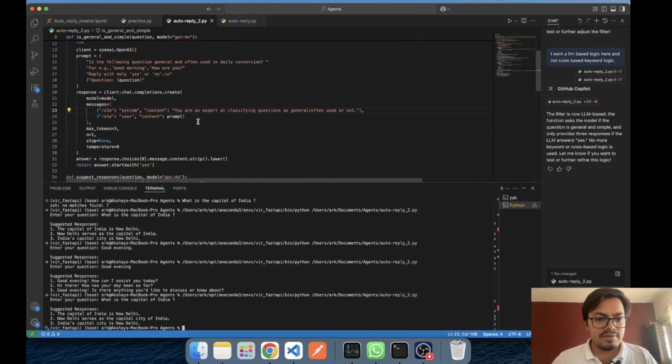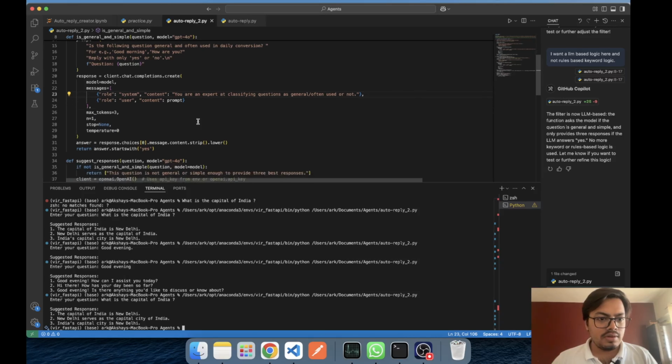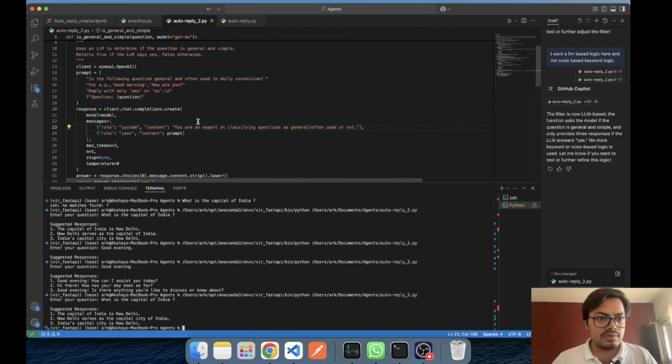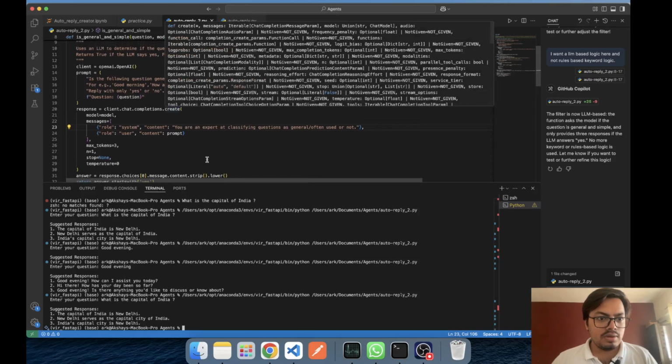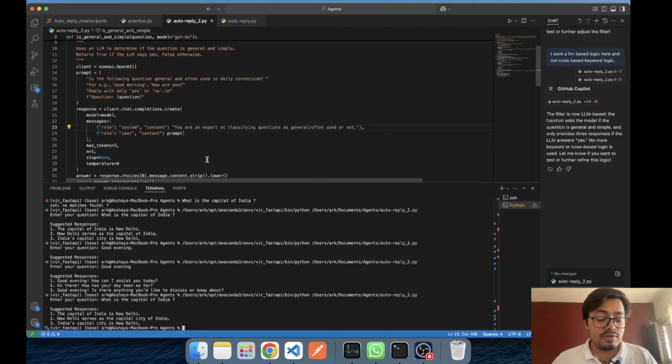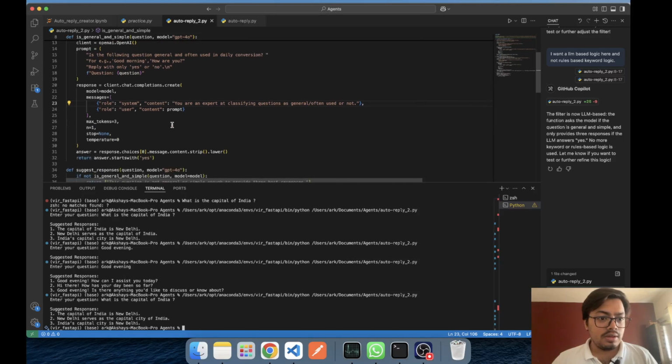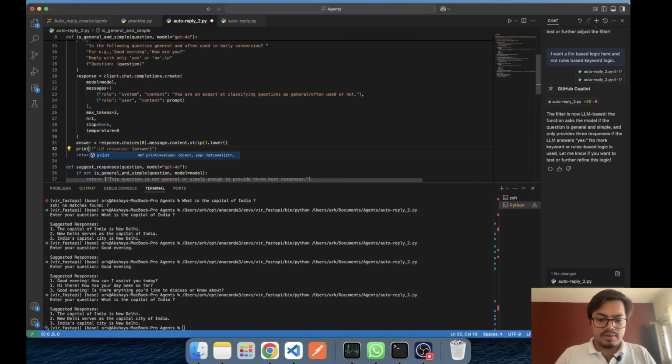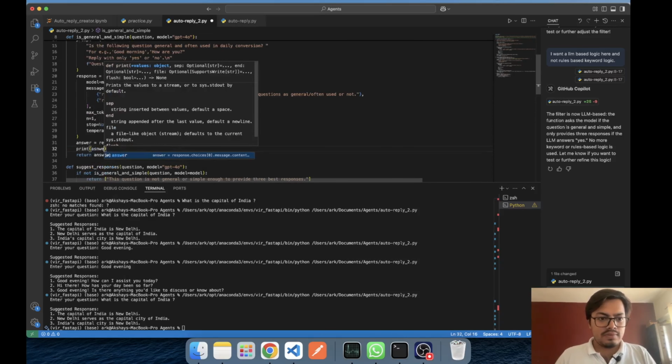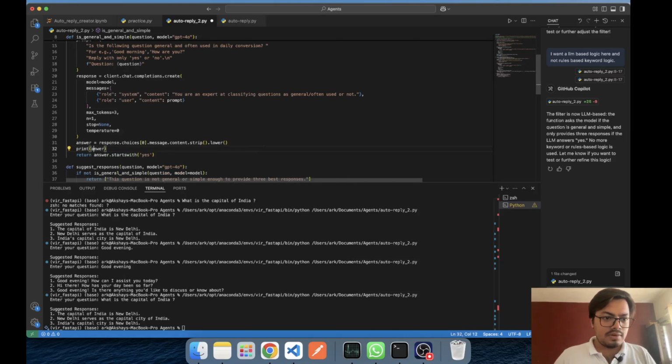You are an expert in classifying questions as general, often, or not. Starts with this. How are you? Reply. The following question: general, often used in... I think we should remove this word general. Let's try printing and see what it thinks. It's definitely thinking not right, but let's see.